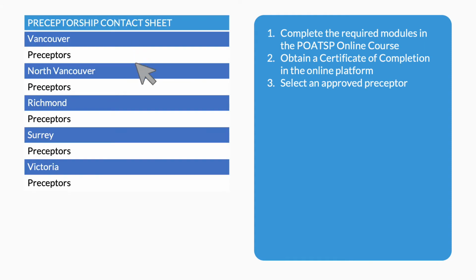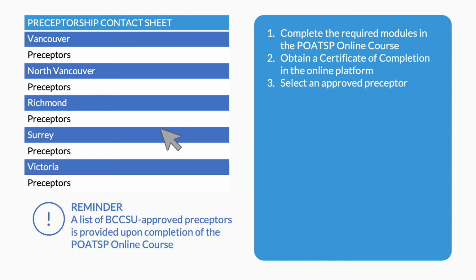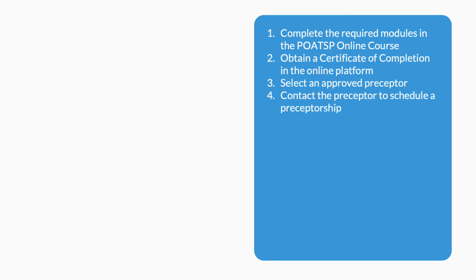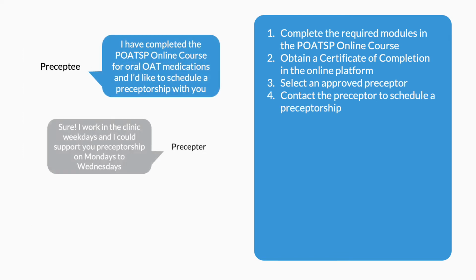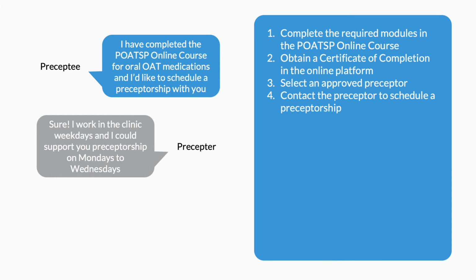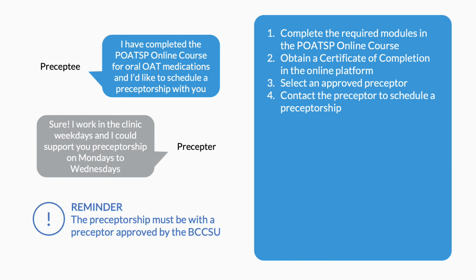Select a BCCSU approved preceptor. Preceptors are available across the province. A reminder that a list of approved preceptors is provided upon completion of the POAT online course. Contact the preceptor directly to schedule a preceptorship. The preceptorship must be with a preceptor approved by the BCCSU.